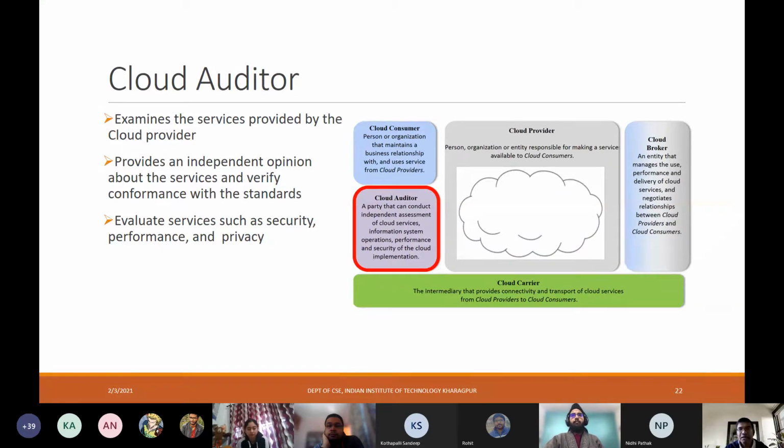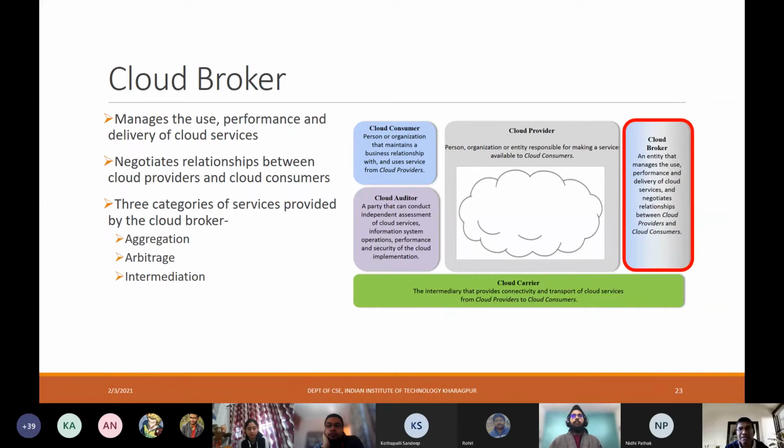Cloud broker. The cloud broker is the one that manages the use, performance, and delivery of the cloud services. It negotiates the relationships between the cloud providers and the cloud consumers. There are three categories of services provided by the cloud broker: aggregation service, arbitrage, and intermediation.